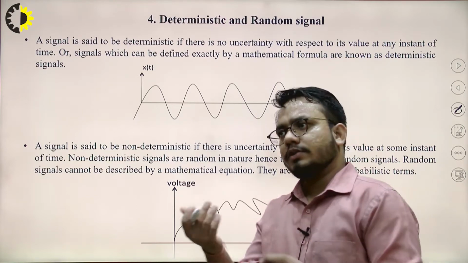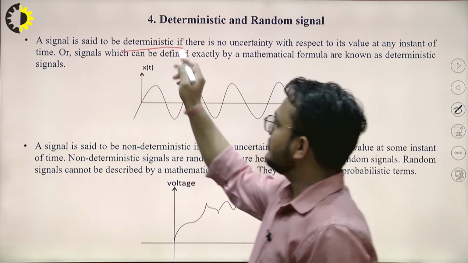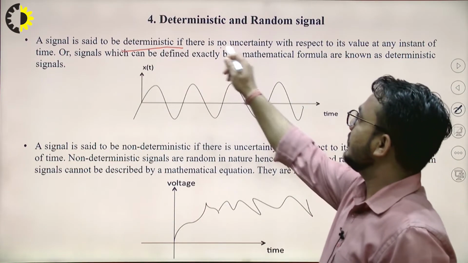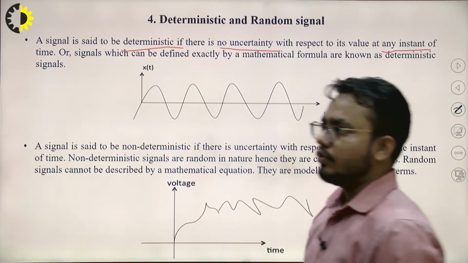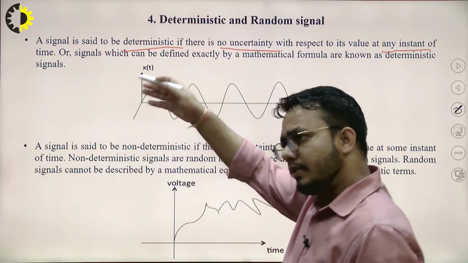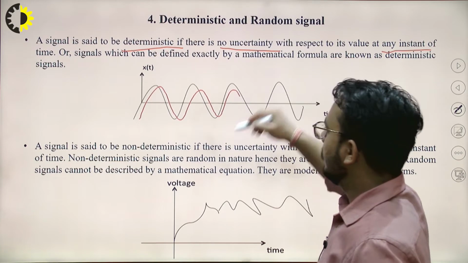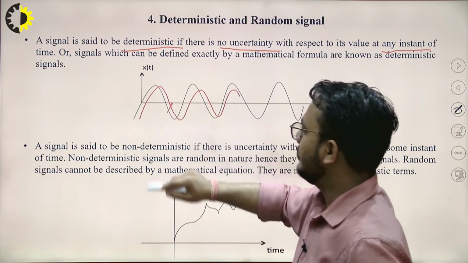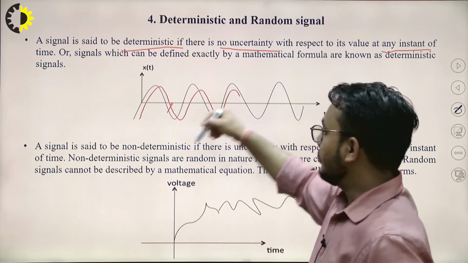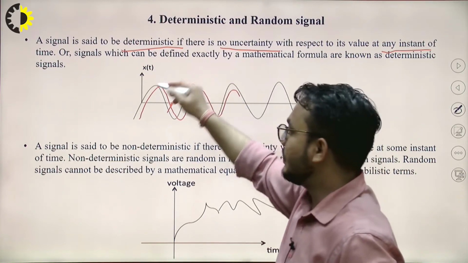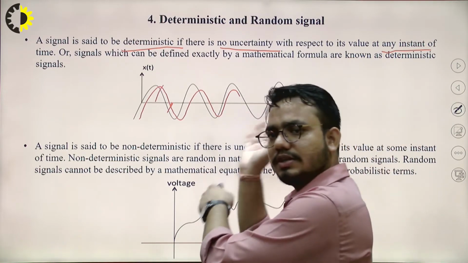Those signals are said to be deterministic if there is no uncertainty with respect to its value at any instant of time, right? If we know the proper pattern of the signal, just like this sinusoidal signal, we know that at pi it is 0, then for 2 pi it will be again 0, at 3 pi it will be again 0, and its maximum value will be at pi by 2, right? That's the pattern this signal is following.